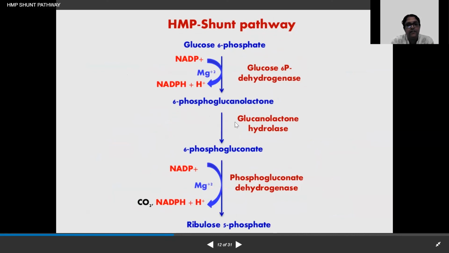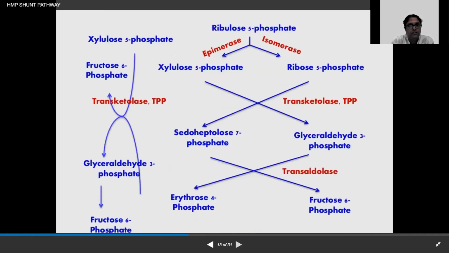6-phosphogluconolactone, that will be converted by the gluconolactone hydrolase to form 6-phosphogluconate. And this is the committed step for the HMP shunt pathway. And from there, one NADPH is produced in the presence of phosphogluconate dehydrogenase to form ribulose 5-phosphate.